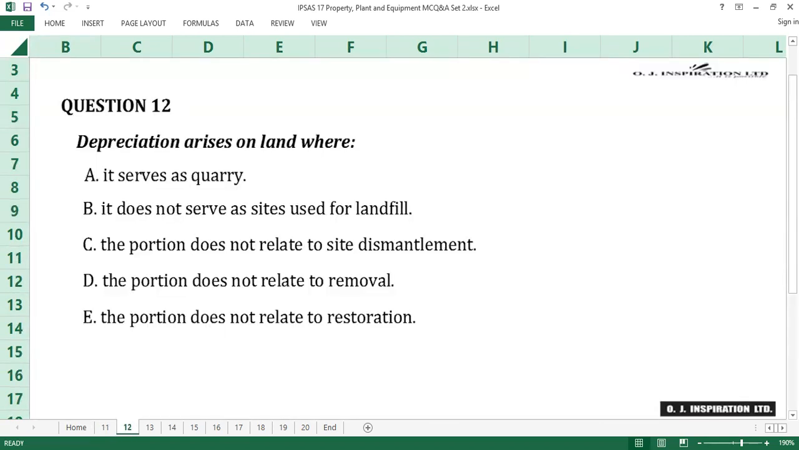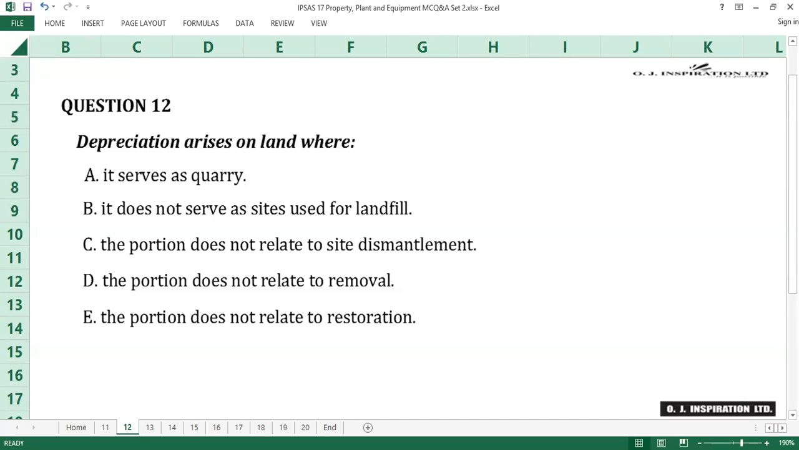Question number 12. Depreciation arises on land where A. It serves as quarry. B. It does not serve as sites used for landfill. C. The portion does not relate to site dismantlement. D. The portion does not relate to removal. E. The portion does not relate to restoration.